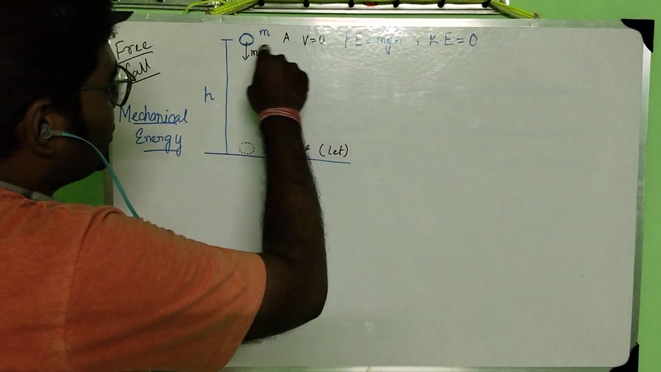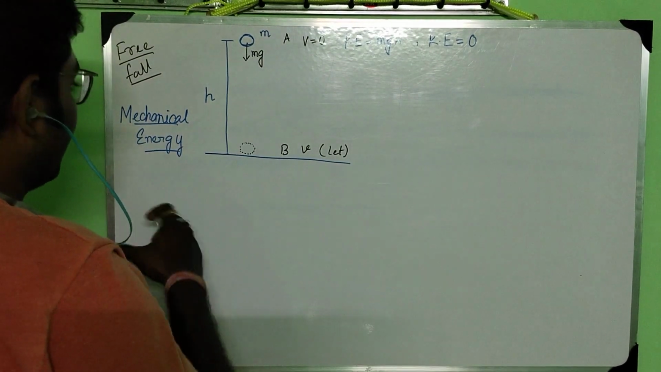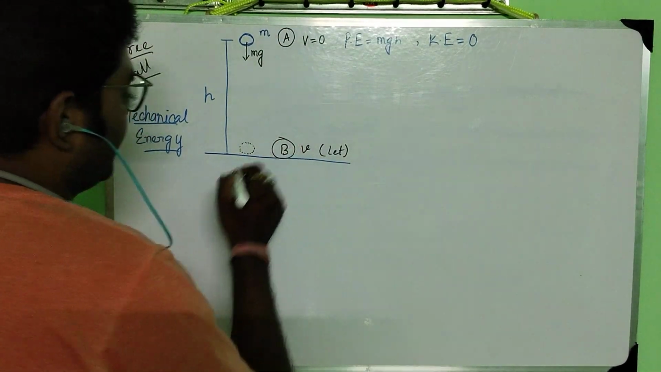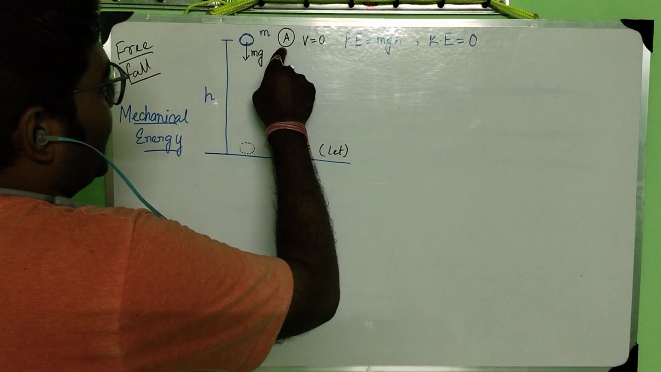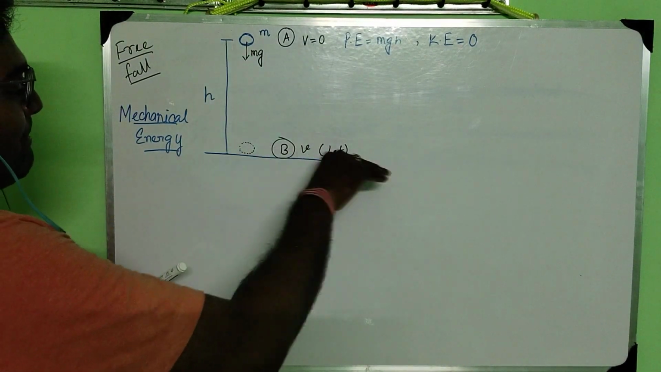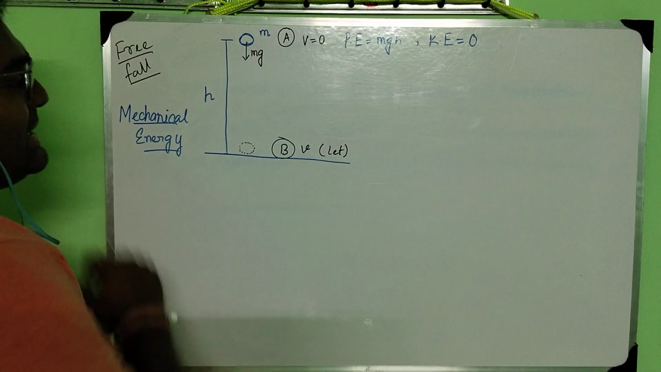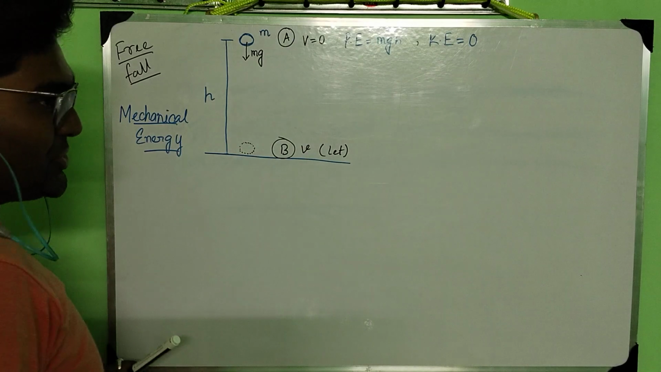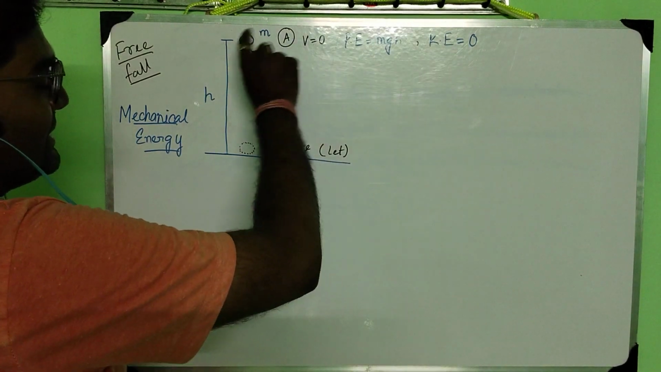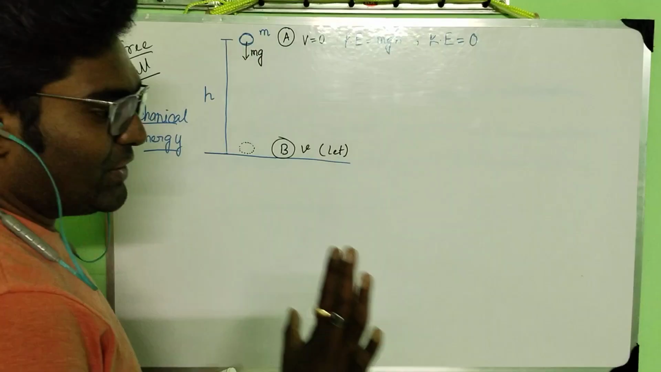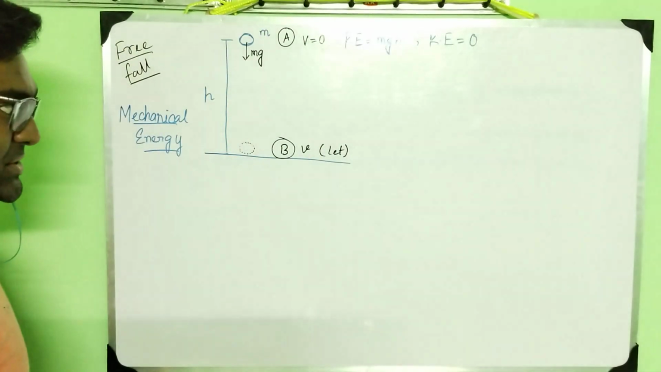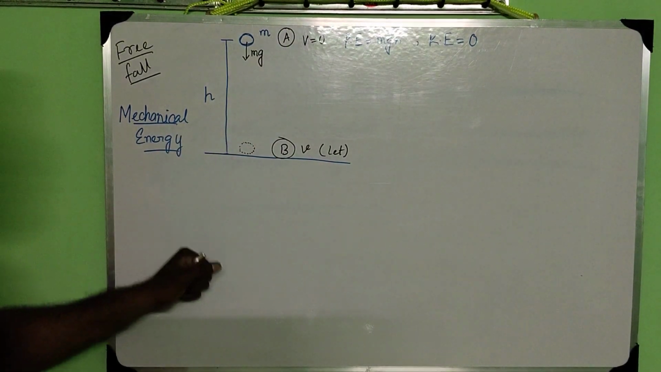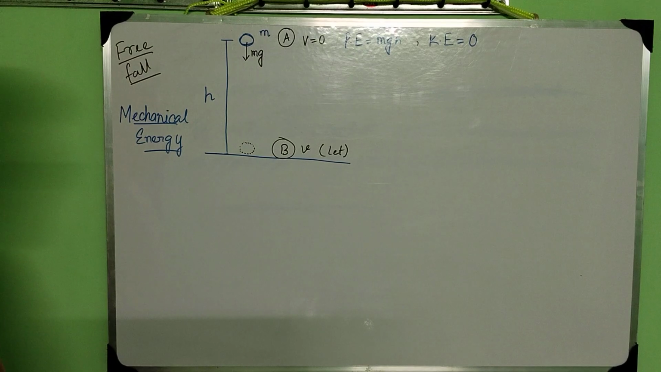So at the position A, the height is h, that means from the ground the ball is at height h. The potential energy stored inside the ball is mgh. And the kinetic energy, at this position A there is no velocity of the ball, so the kinetic energy is 0. Now the ball is moving downward. Just before touching the ground, the ball will have a velocity v.